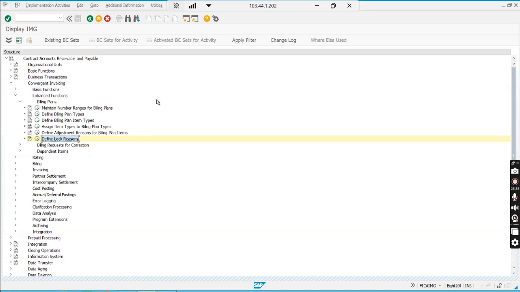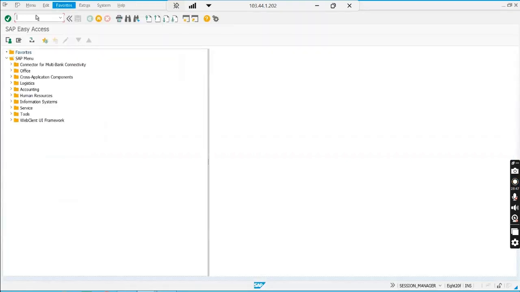Now let's go to the end user part. For end user, the T-code is FKK underscore billing plan. The T-codes are very confusing. Hang on, let me try. FKK underscore billing underscore plan.